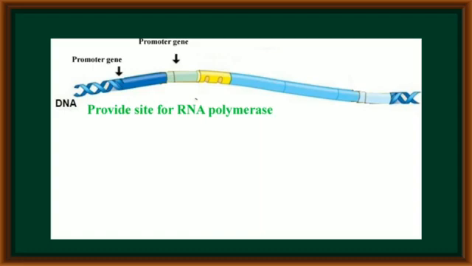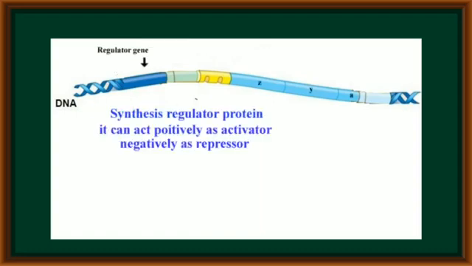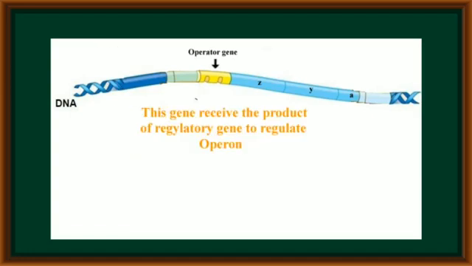That is the function of the promoter gene. Regulatory genes produce proteins that act positively as an activator, or negatively as a repressor. The operator gene is the main site to receive the products produced from regulatory genes, like repressor or activator proteins.